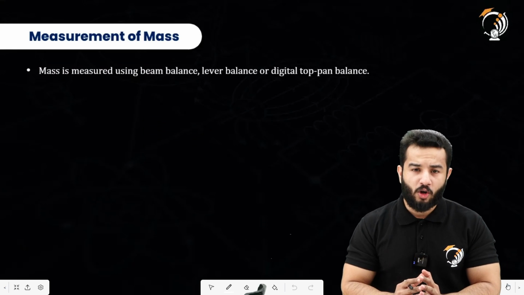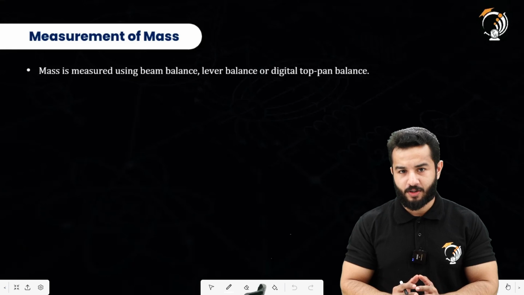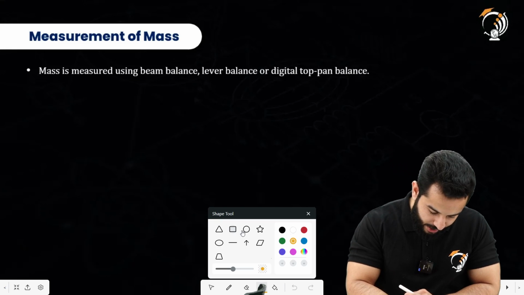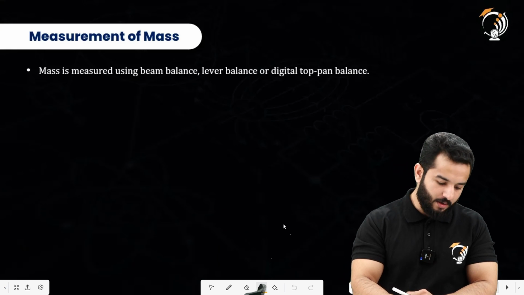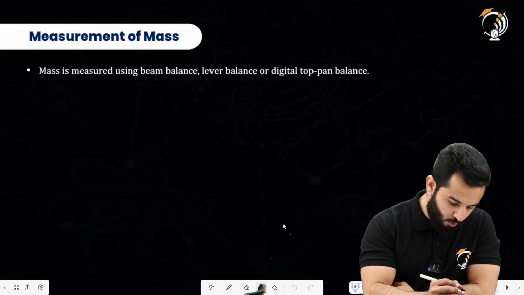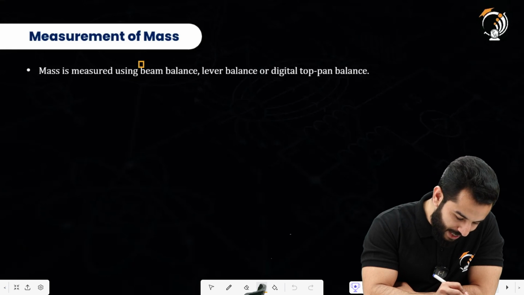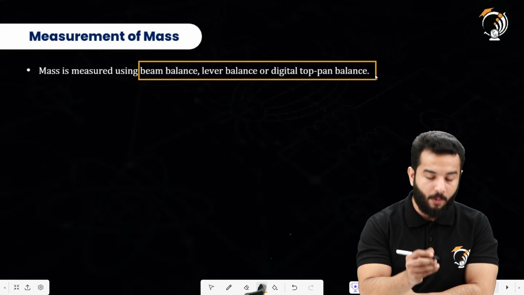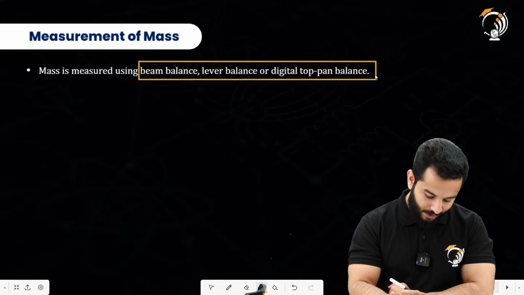Now we are going to talk about how we are going to measure the mass of any body, right? So now this is very, very important. The first thing that we are going to use to measure mass can be a beam balance, it could be a lever balance, or it could be a digital top pan balance, right? So now this is very important.